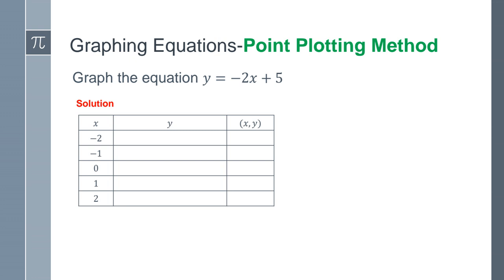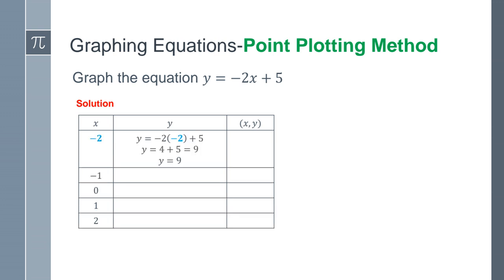So let's go ahead and do this first one. They're telling me that the first value that I want to evaluate to find y is using x equal to -2. So here in my equation, y equals, I had an x, so I'm going to plug in that -2 times -2 plus 5. The -2 times the -2 is going to give me a positive 4. 4 plus 5 will give me 9. So y is equal to 9. So my ordered pair is written as parentheses, -2, comma, 9, parentheses. All right, let's go ahead and find our next ordered pair.